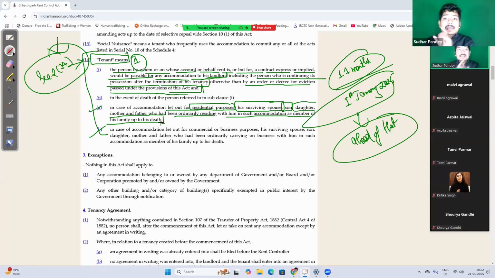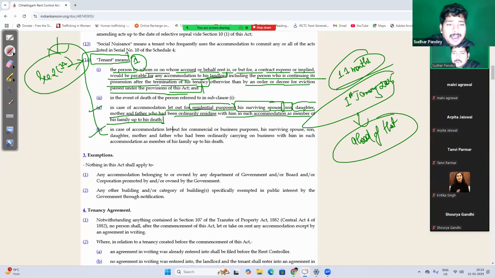Now remember this: husband, wife, son, daughter shall not always become tenant. They will automatically become tenant only when they were living with that person when that person died. At the time when that person died, these people, like spouse, son, daughter, father, mother, were ordinarily living with that person. So these people will automatically become tenant. If my wife is not living with me, she is living somewhere else, and I am living on this rented property, and if I expire, then in that case my wife shall not automatically become tenant.